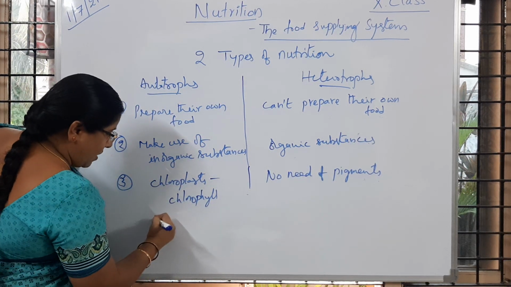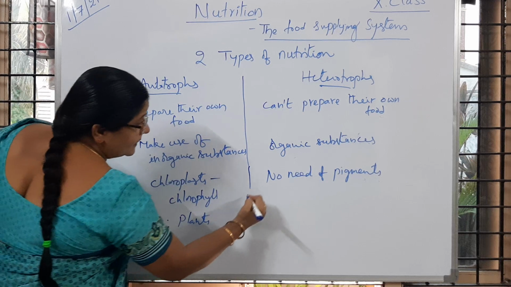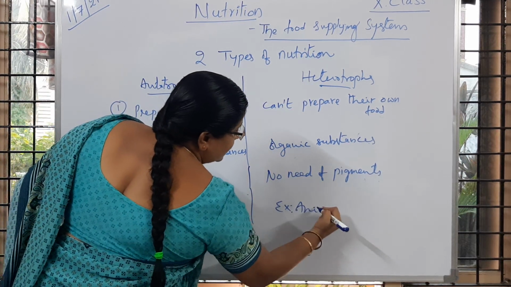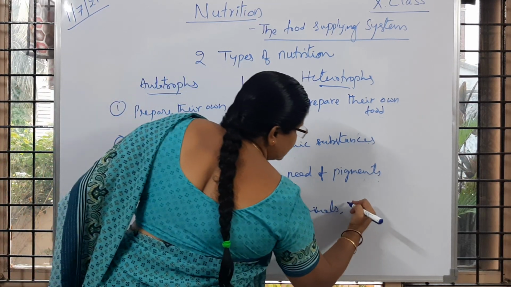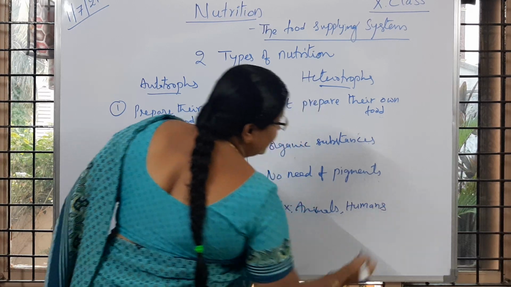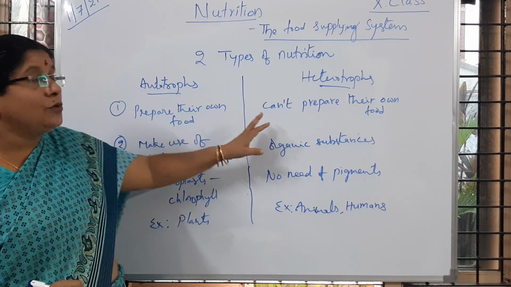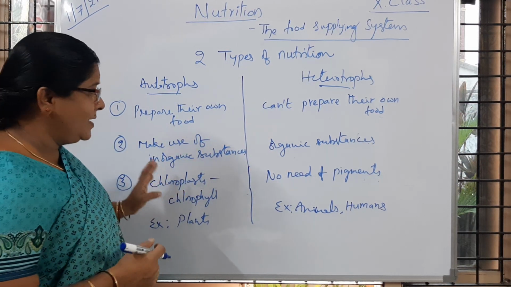Examples here are plants, and here animals and human beings. So these are the differences between autotrophs and heterotrophs. This is a 2 marks question. Please make a note of it.